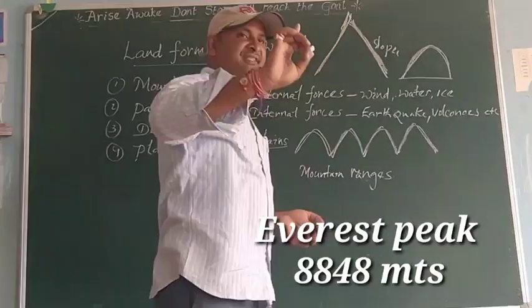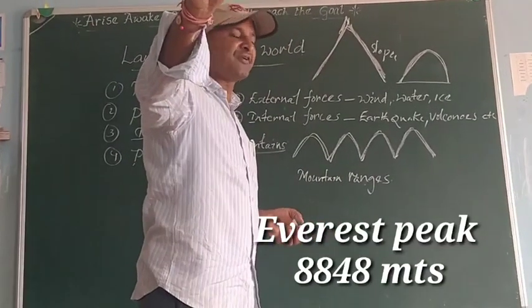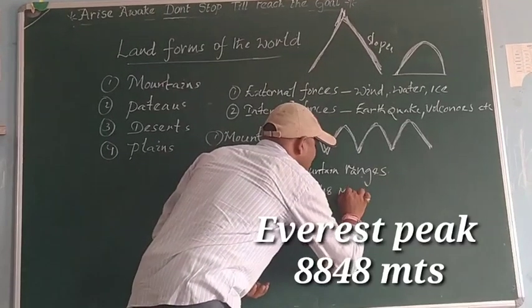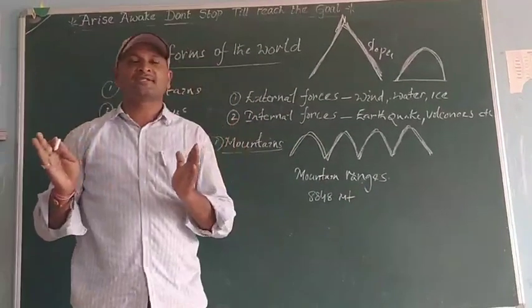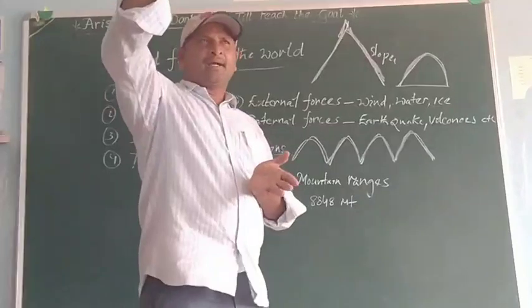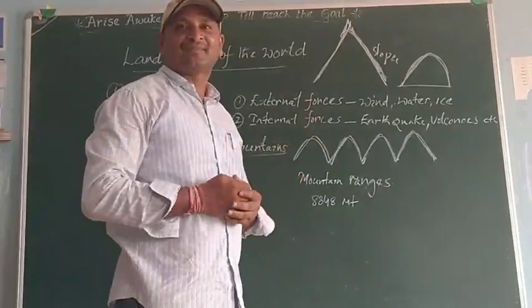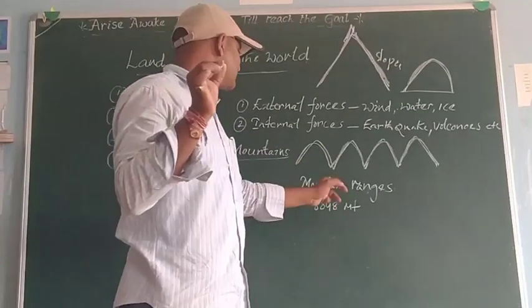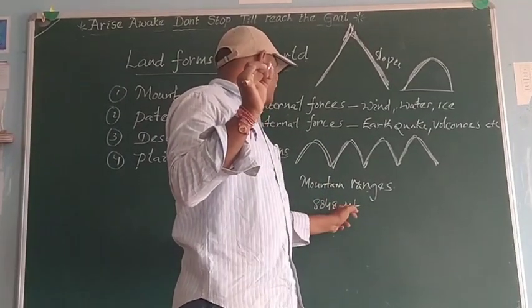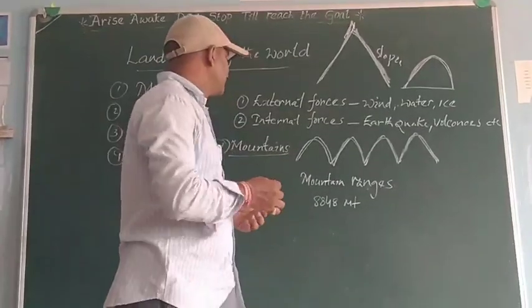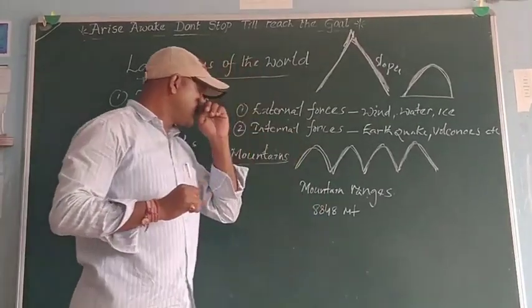Everest peak is the highest peak in the world. What is the height of Everest peak? Mount Everest, right? 8,848 meters. Not only Everest, almost 9 out of 10 of the highest peaks around the world are located in the Himalayas only. So Mount Everest is the highest peak. Its height is 8,848 meters. It is located in Nepal. So that is the mountain ranges.